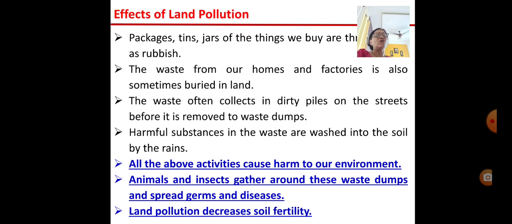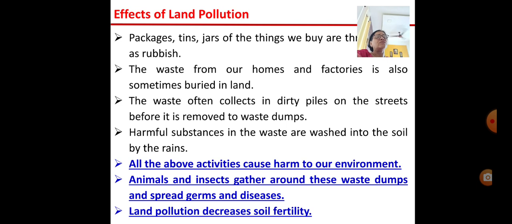And other waste from the factories is sometimes buried in the land. And this waste gets collected in dirty piles on the streets before it is removed. So all these things make the environment harmful, right?